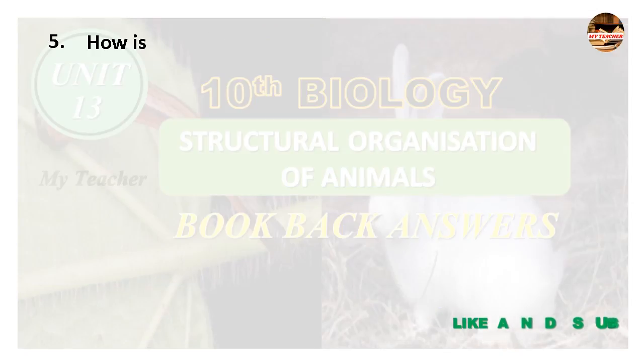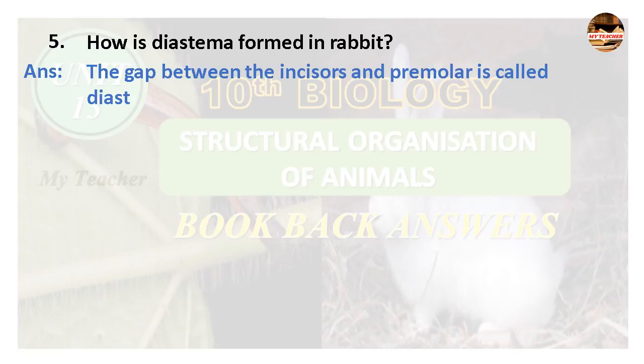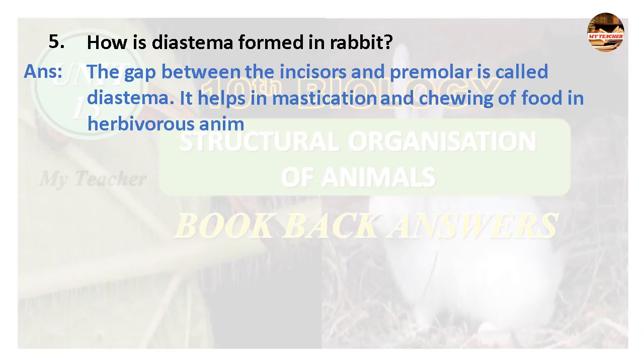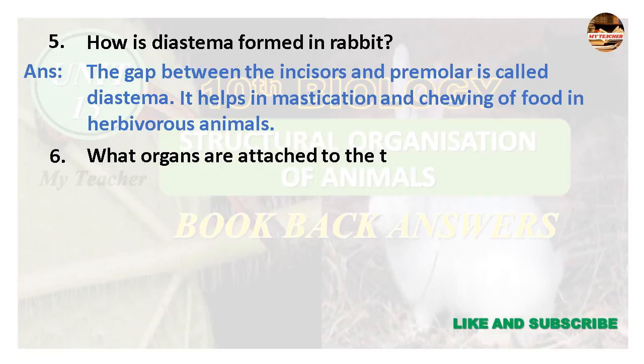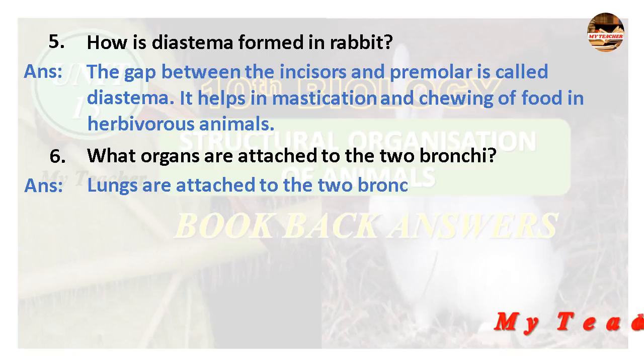Fifth one, how is diastema formed in rabbit? Answer, the gap between the incisors and premolar is called diastema. It helps in mastication and chewing of food in herbivorous animals. Sixth one, what organs are attached to the two bronchi? Answer, lungs are attached to the two bronchi.